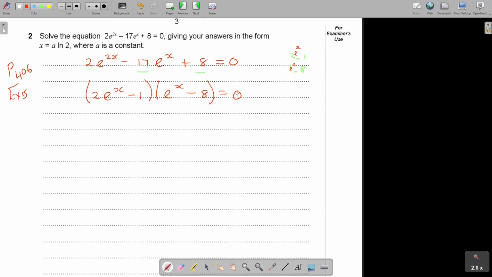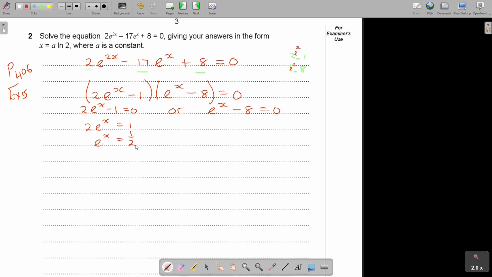So that was why ordinary level is so important. Please don't go into the examination and you cannot factorize. Go back to ordinary videos and conquer it. Because now you can put both brackets equal to 0. Or you can say e to the power x minus 8 is equal to 0. Now I solve both sides. And I have e to the power of x equals a half.